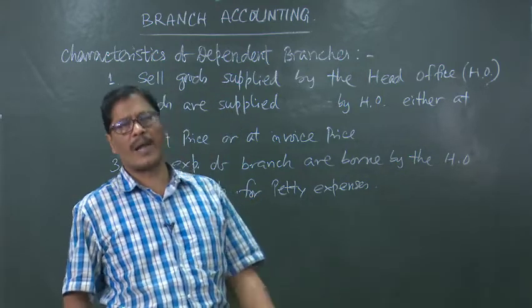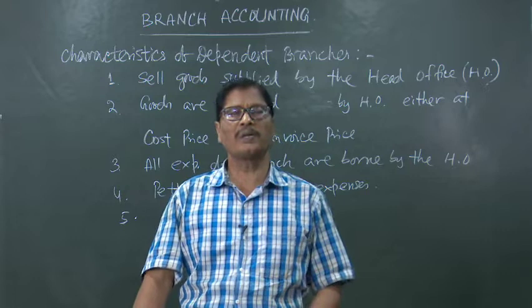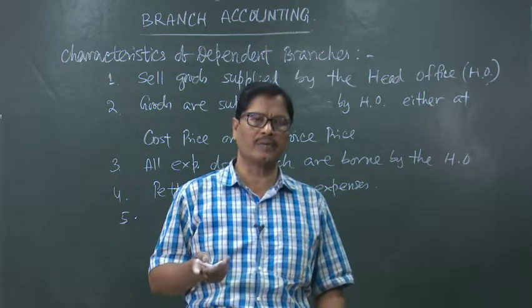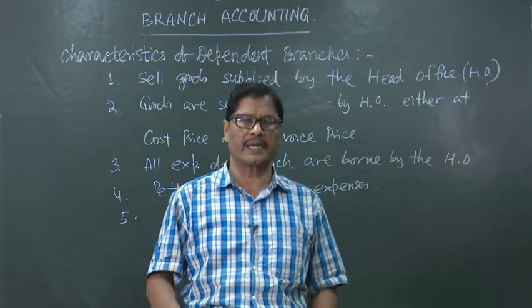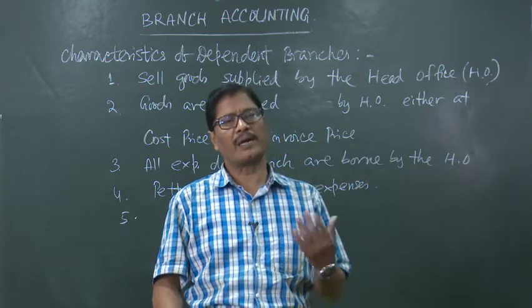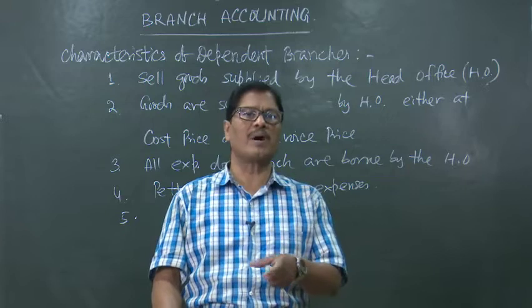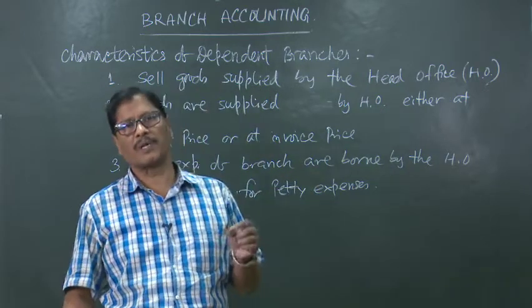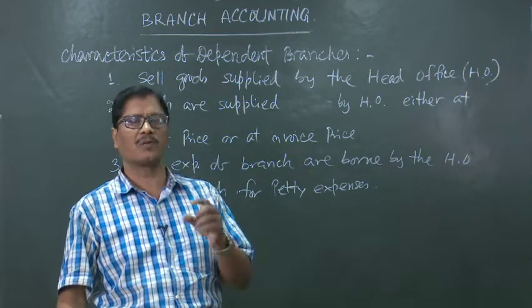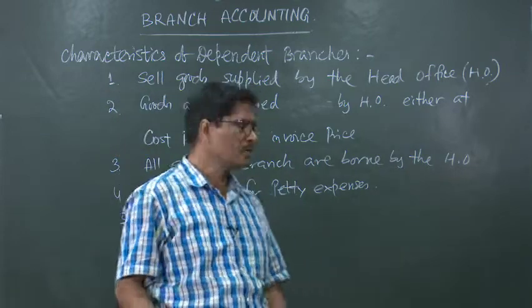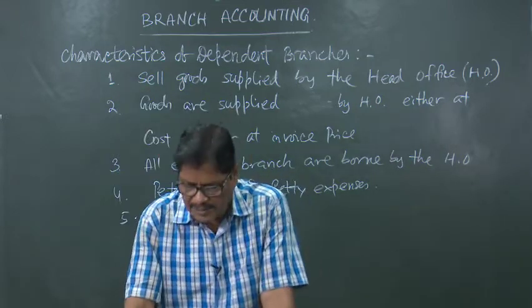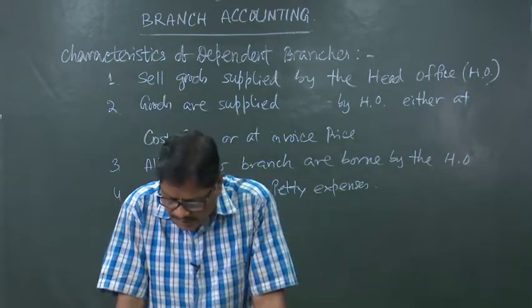Suppose the head office is at Delhi and we are at Bhubaneswar, we can remit the amount to Delhi, or we can deposit it in the account of the head office opened in our Bhubaneswar branch. That can be done with any bank of the city.